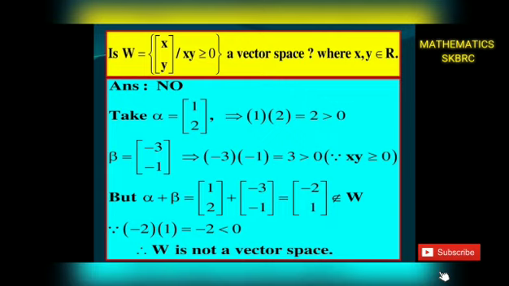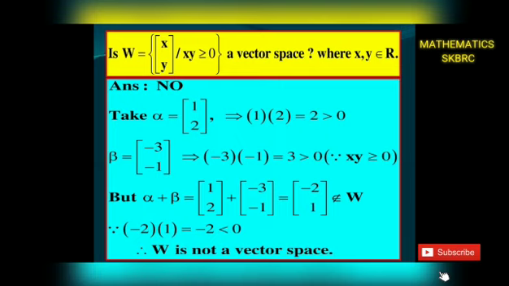Is W a vector space, where W is the set of all 2 by 1 matrices whose elements are real numbers? Take two matrices, alpha equal to (1, 2) and beta equal to (-3, -1). Since alpha equal to (1, 2) gives 1 into 2 equal to 2, which is greater than 0. Beta equal to (-3, -1) gives -3 into -1 equal to 3, which is greater than 0. That is, xy is greater than 0. Clearly, alpha and beta lie in W.